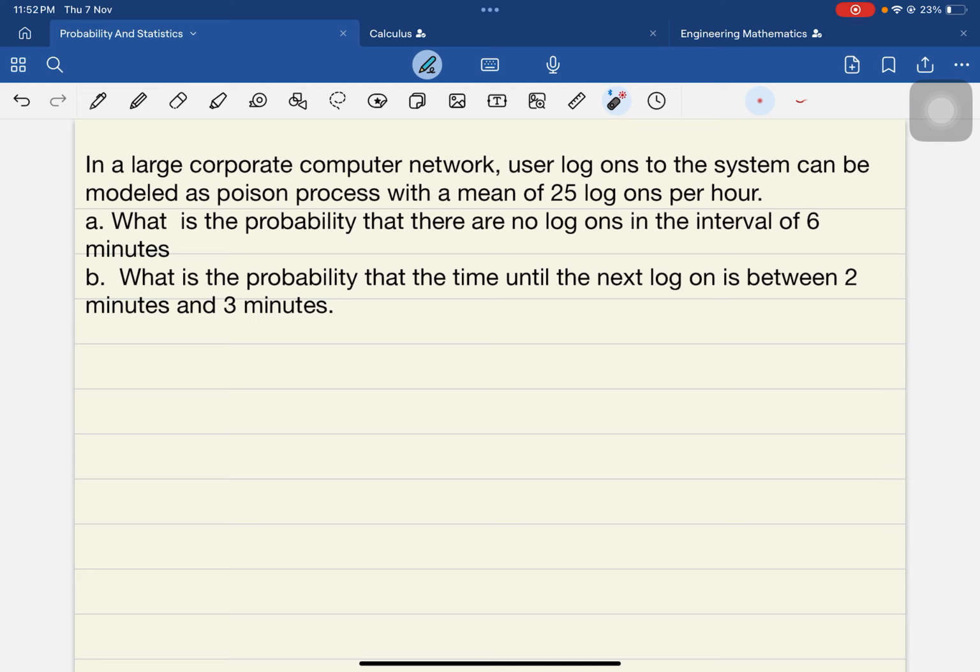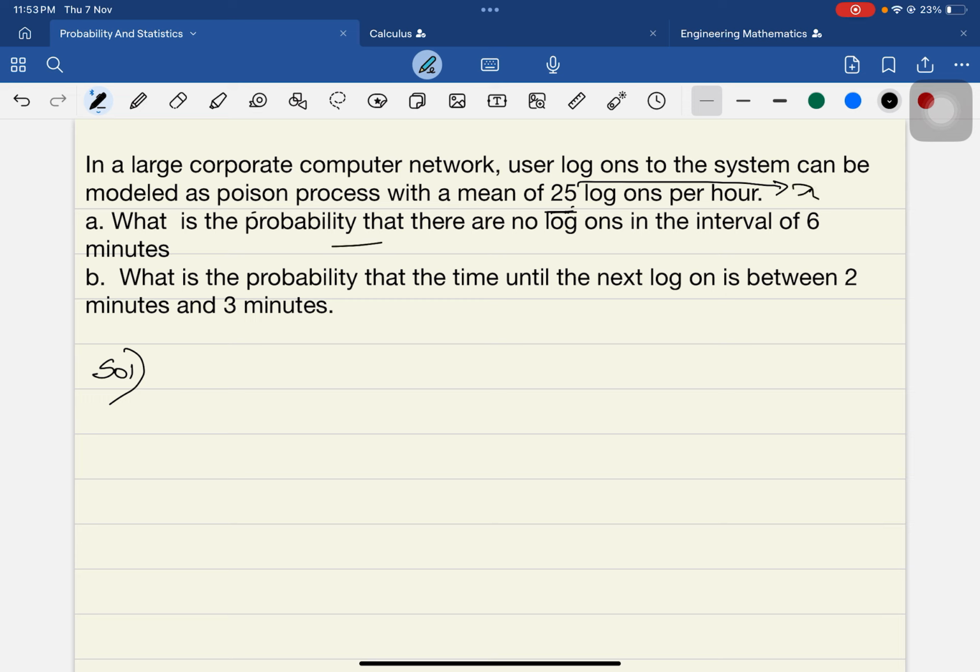User logons to the system can be modeled as the Poisson process, with a mean of 25 logons per hour. So what do you mean by the mean of 25 logons per hour in the Poisson process? First you have to understand that the Poisson mean is given as that value, and you can say that this logon per hour is definitely the mean of the Poisson. What is the mean of Poisson distribution? That is lambda. But we are not doing the problem using the Poisson distribution.